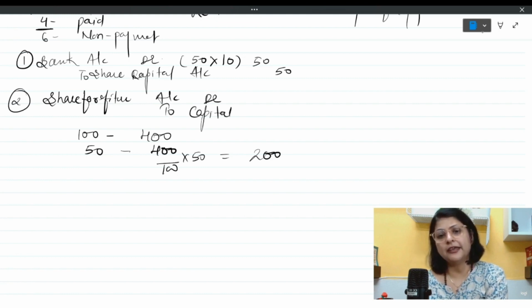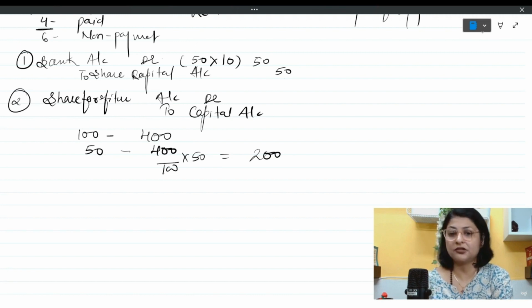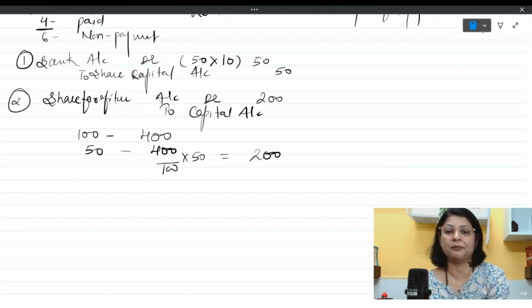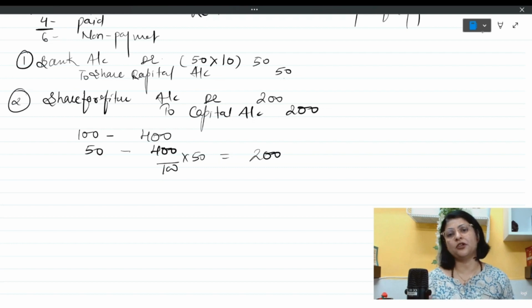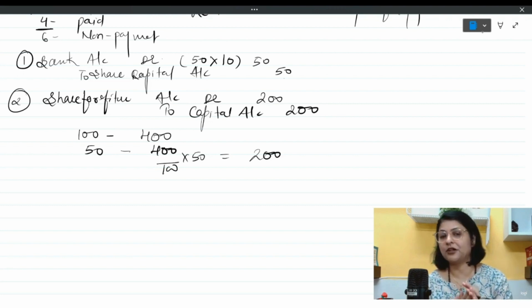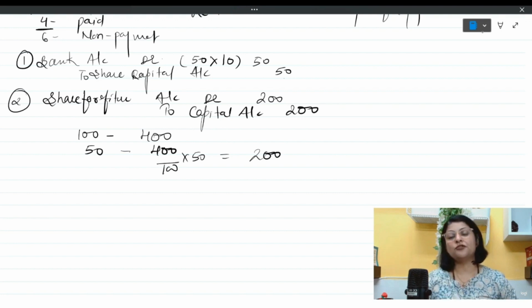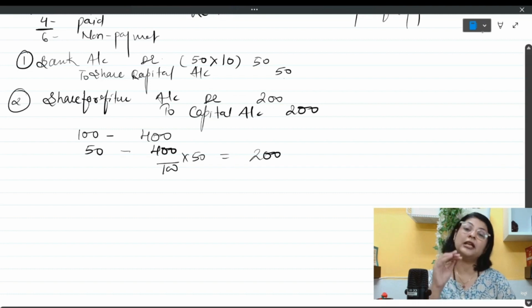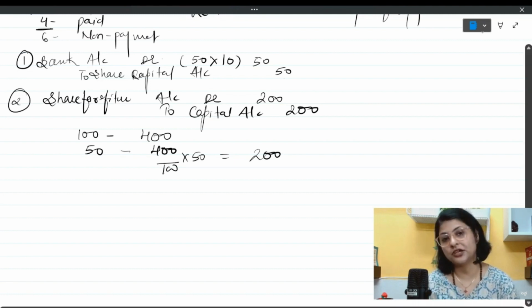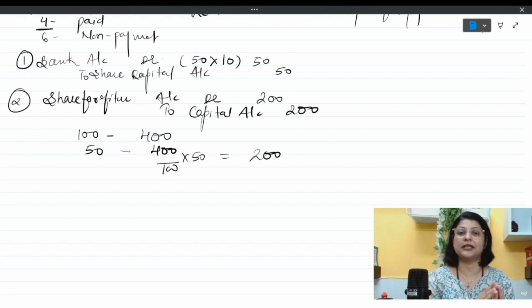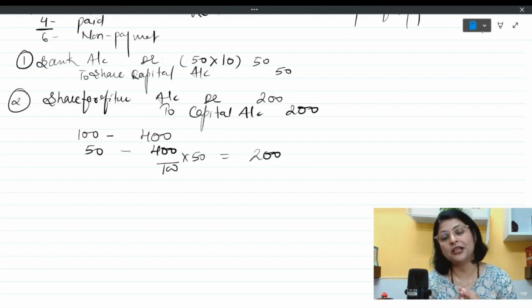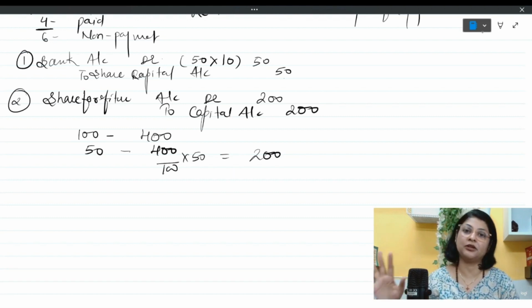Now you will ask, why did we not transfer the whole 400 rupees to capital reserve? Because 50 shares are still left to be reissued. These 50 shares will be reissued in the future, and at that time if the company has to issue the shares at discount, from where is the company going to get the amount to make this loss good? Obviously from the share forfeiture account only. That is why the share forfeiture account cannot be closed right now, and only the balance in respect of 50 shares will be transferred to capital reserve. The rest of the balance will remain as it is.